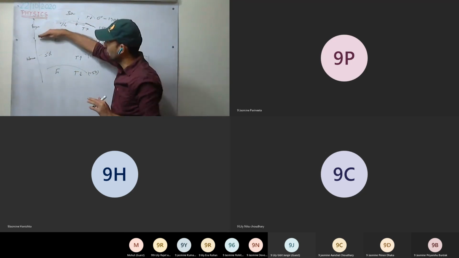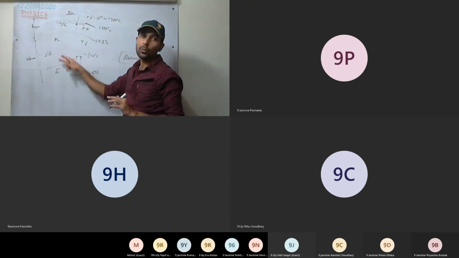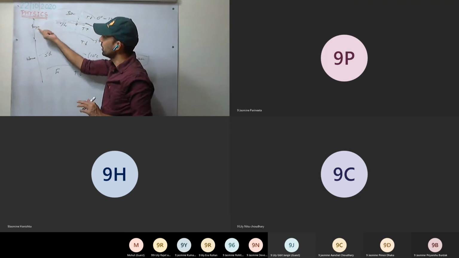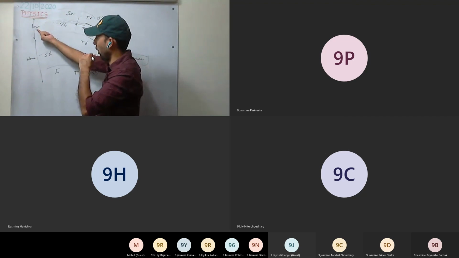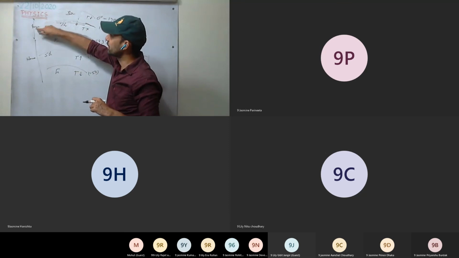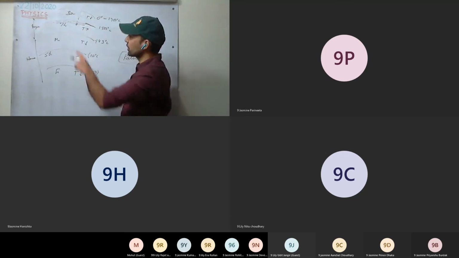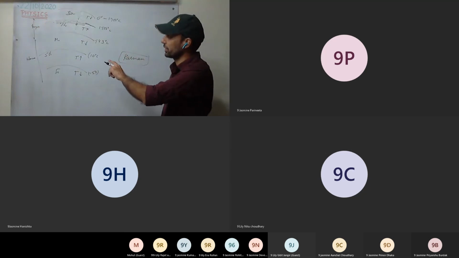This is clear. So up to the mesosphere we have the homosphere, where the gases are homogeneously mixed. Above the homosphere, they are arranged in layers, therefore it is called the heterosphere, above the mesosphere. This was one division depending on the mixture of gases.